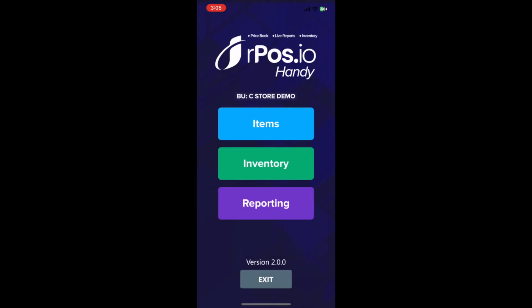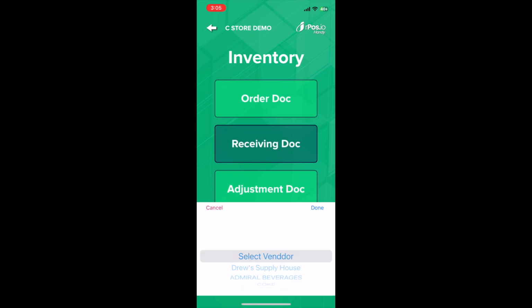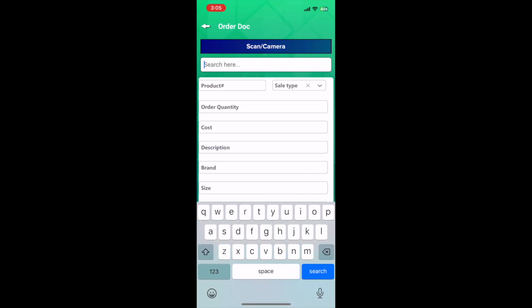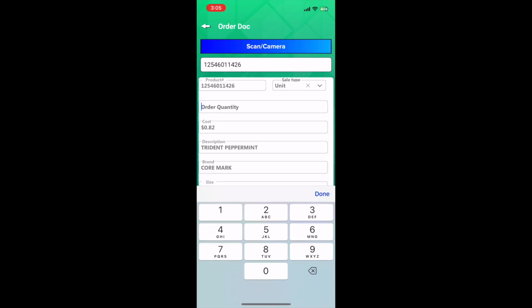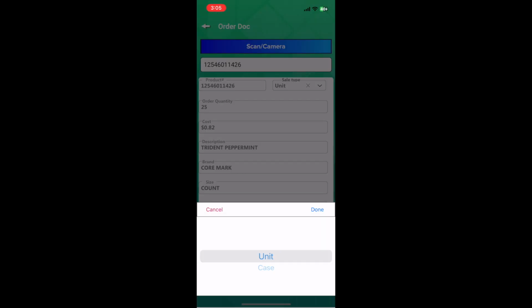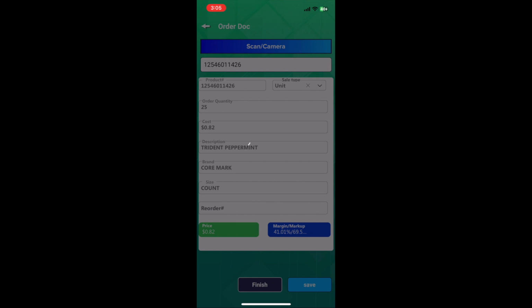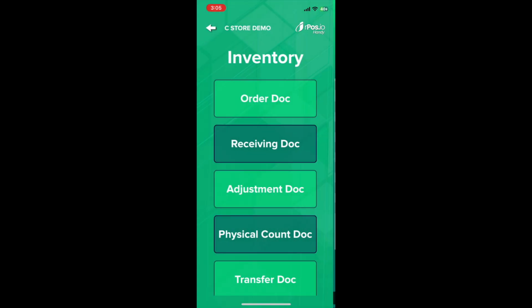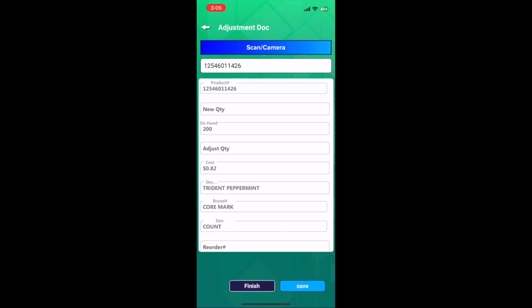If we head over to the inventory section, if you participate in our advanced inventory, then you'll be greeted by 5 different docks you can start right from your handy device. For an order dock, choose the vendor and then just scan the items you want to place in your order. Type in an order quantity. You can choose to do it by case or by unit. Save it. Move on to your next item. And all of that is available immediately in the cloud for you to edit it and then post it to inventory when you're ready.